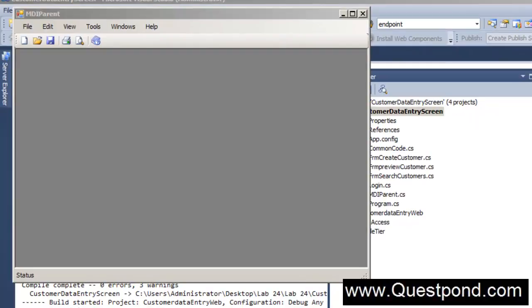What we want is that as soon as the end user runs our Windows application, the first thing we want is to run the login screen. Once the login screen pops up, if the end user puts a proper username and password, then it should allow the end user to go inside the application. So in other words, the first step is to ensure that our login screen runs first and not the MDI parent, right?